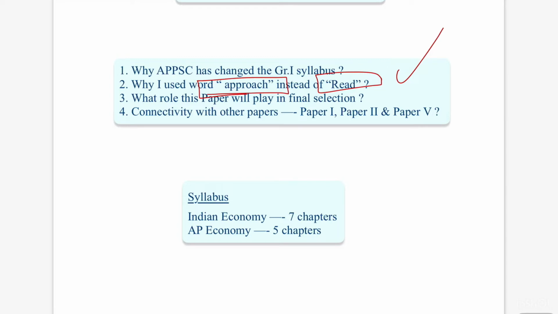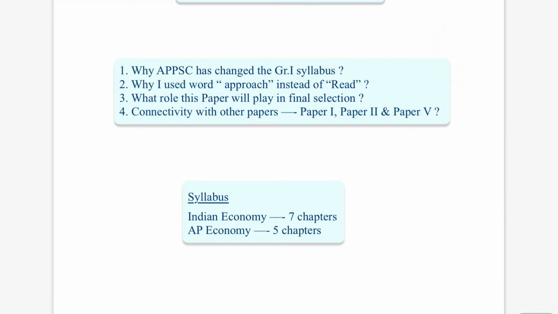And one more thing: the notes making should be in such a way that it will be useful for your exam. You should be very cautious and conscious while making notes, because every line in your notes must be useful for your end exam. Otherwise you will be wasting your time and energy, because notes making is a never ending process. A lot of students, I observe, always want to make notes, but they don't know how to use them. Every line or point you mention in your notes must be useful for your answer writing practice. So that is another thing.